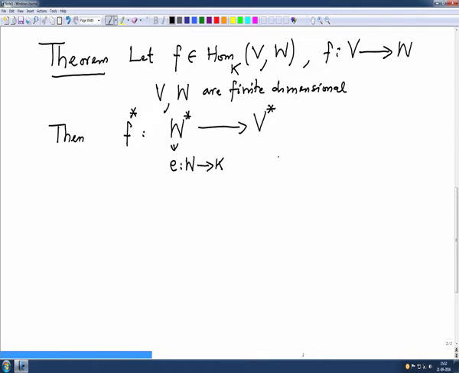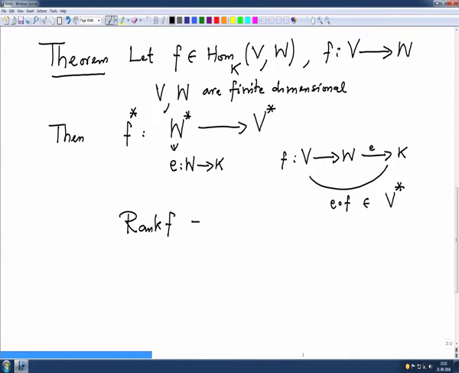And the best we can do is take F, which goes from V to W, and follow it by this E. So this map is nothing but F composed with E, which is now indeed an element in V star. Because E is linear and F is linear, the composite is also linear. So we get a map from the dual space of W to the dual space of V. The directions of the arrows are changing. Now the assertion I want to prove is that the rank of F is equal to the rank of F star.